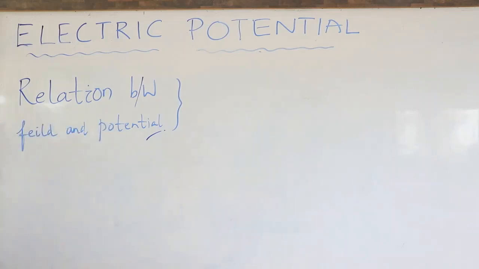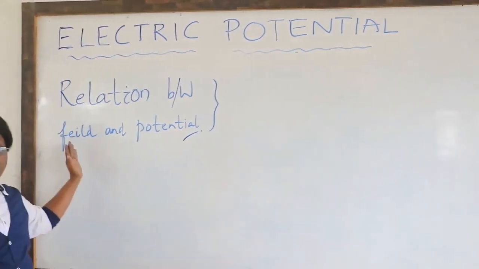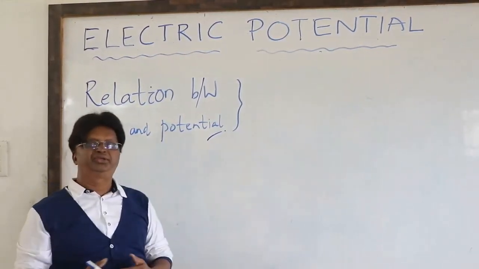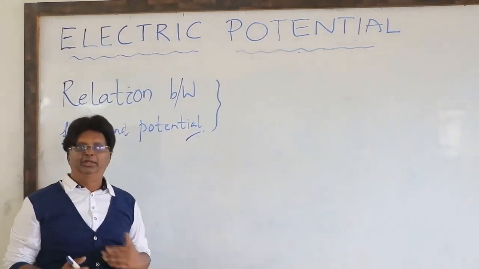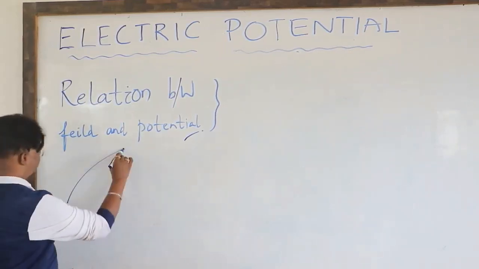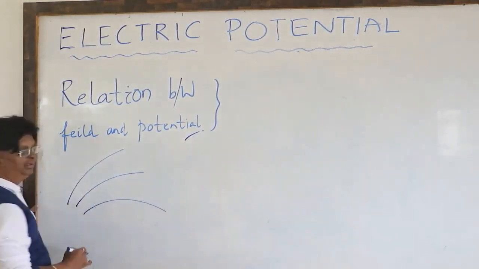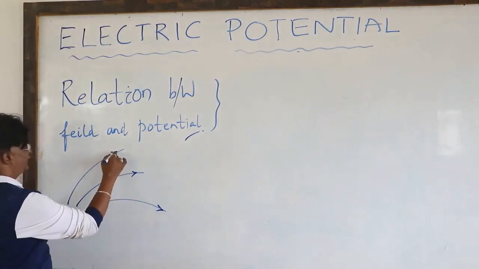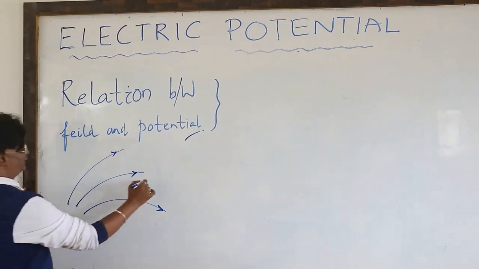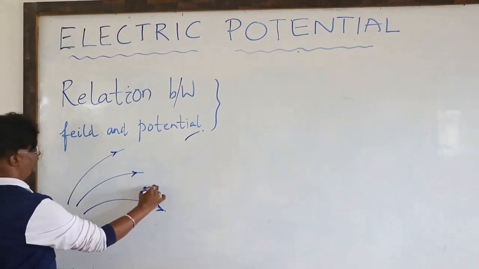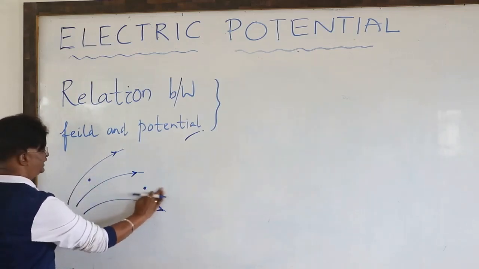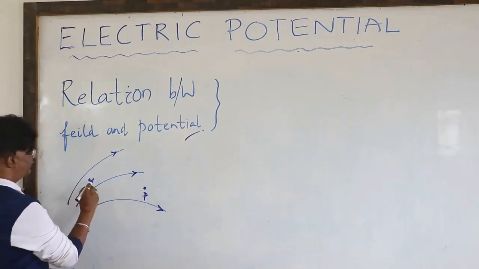Now, earlier discussion, I will make use and will find a relation between electric field intensity vector E bar and this another potential character of the field. Relation between field and potential, right? Earlier we have shown the same situation one more time. Supposing this is an electric field, don't forget these arrow marks because field lines always should show the direction. And this is point P and another point Q. P and Q are two positions inside the field.